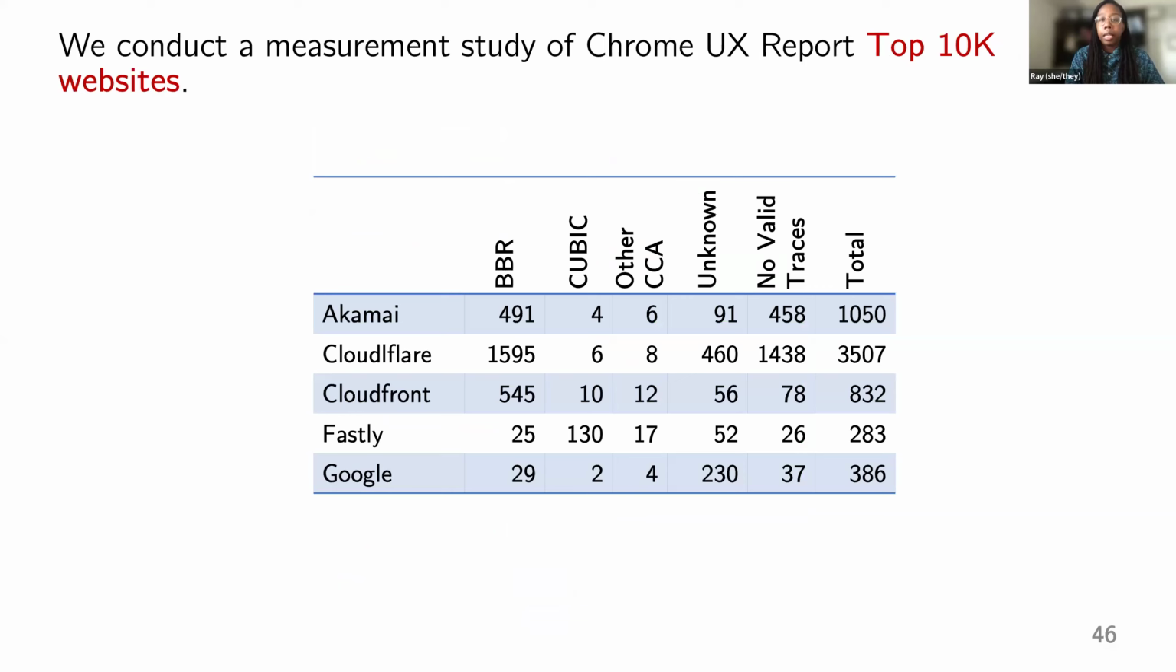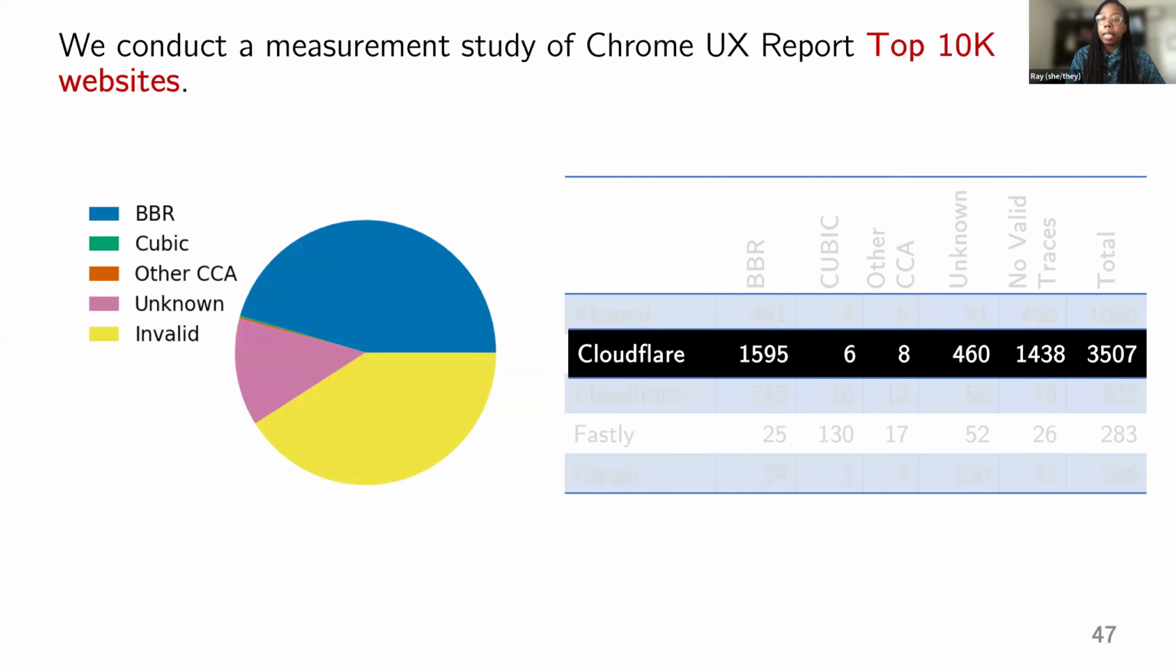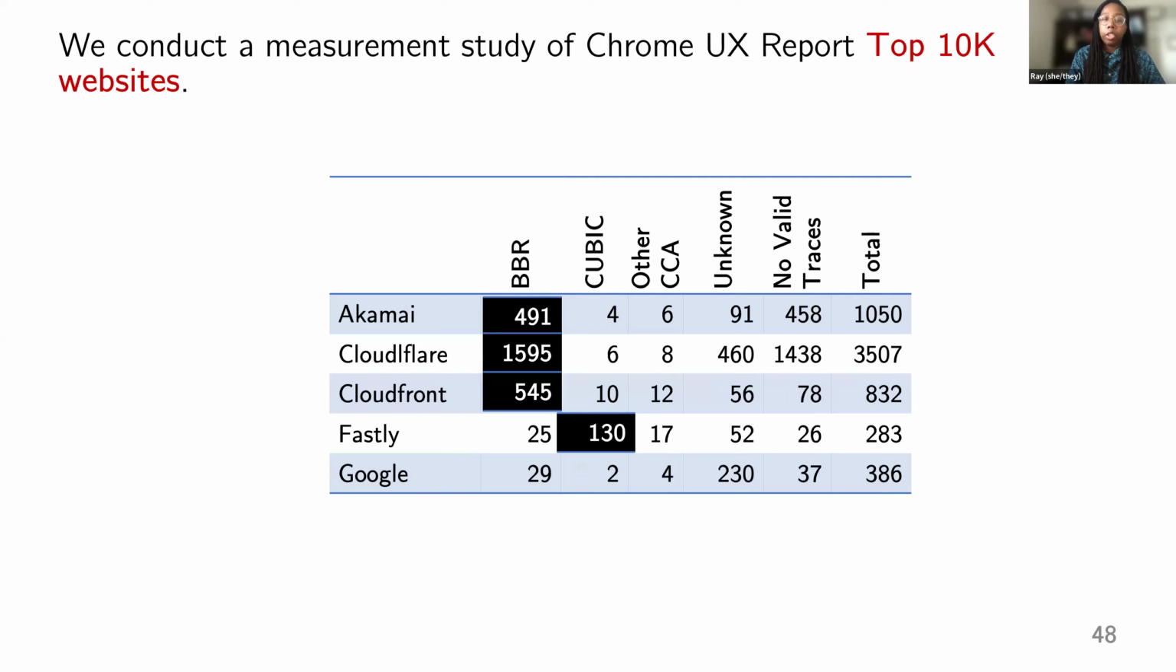Next we use CCAnalyzer to classify the top 10K websites from Chrome's CrUX report top list. I don't want to focus too much on the individual numbers here. I just want to call out a couple of important points. We do break down our results in the paper by CDN. In particular, out of the 10K websites, we found most of them were using the CDN Cloudflare. In addition, we found a large fraction of those were using BBR v1. And we see this pattern with other large CDNs where a large fraction of them are using BBR v1, while we see Fastly also using Cubic.